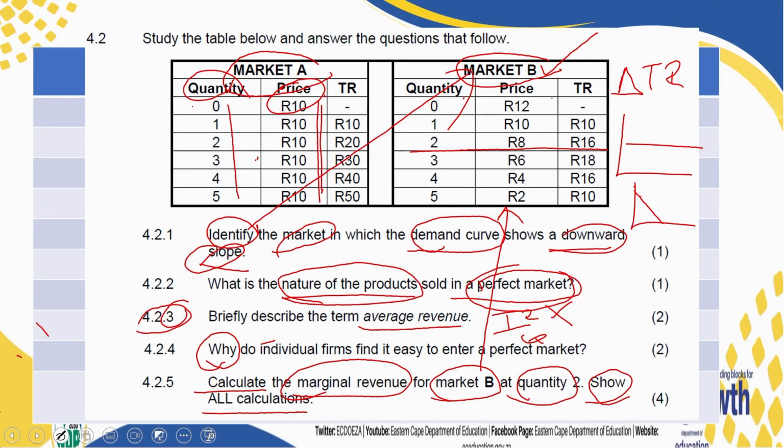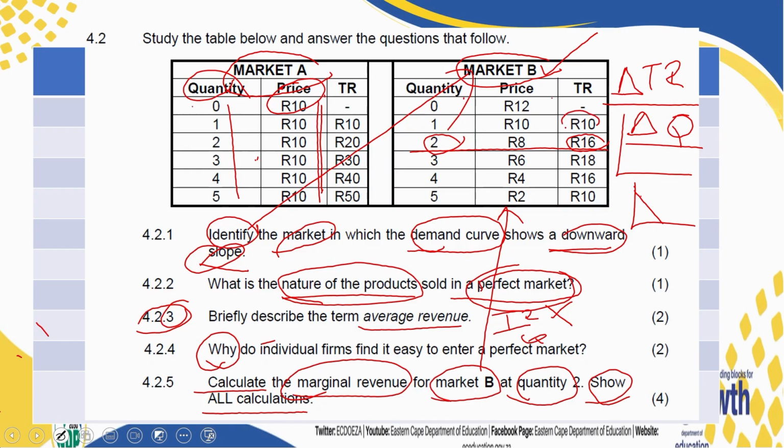Now, with marginal revenue, the formula is your change in your total revenue divided by your change in your quantity. But which one are we looking at? We are looking at total revenue in quantity 2, and this is also the quantity that we are looking at. Now, how has the total revenue changed?